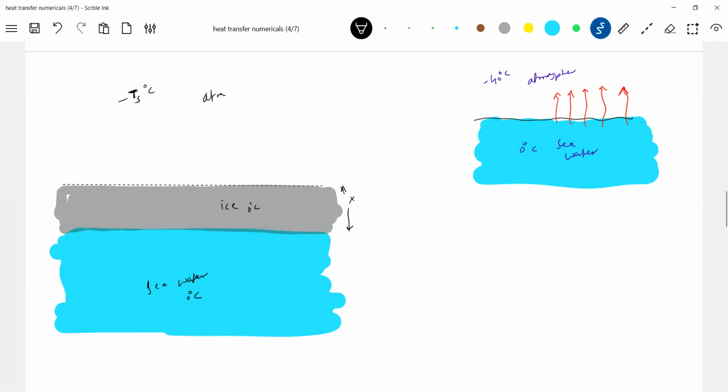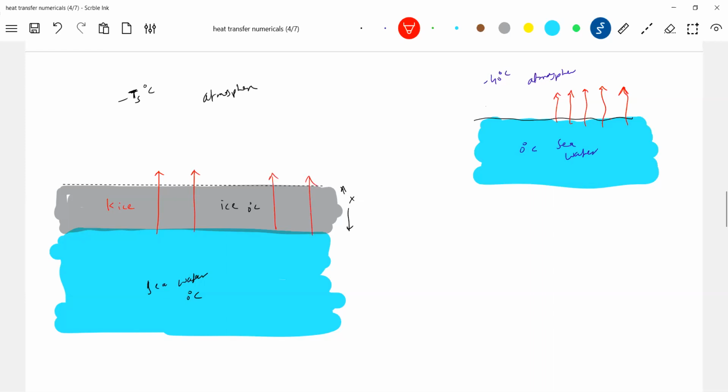There's an atmosphere. Who is involved initially? The seawater will directly come in contact with the atmosphere. The atmosphere will extract heat. Afterwards, once the ice layer is formed, what happens? It will form like a conducting rod. K ice I'm writing, thermal conductivity of the rod. Similar to how we have thermal conductivity for a rod, the ice is also having thermal conductivity. Now it is involved in transfer of heat.